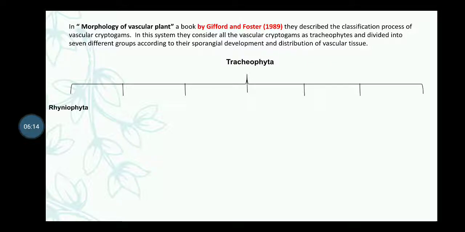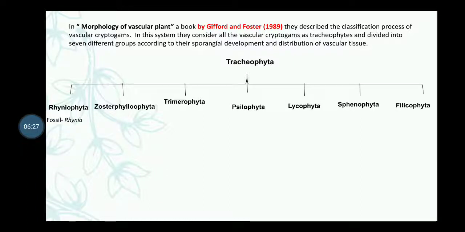They are Rhyniophyta, Zosterophyllophyta, Trimerophyta, Xylophyta, Lycophyta, Sphenophyta and Filicophyta. In Rhyniophyta, the fossil member we find is Rhynia. That is the picture of Rhynia.